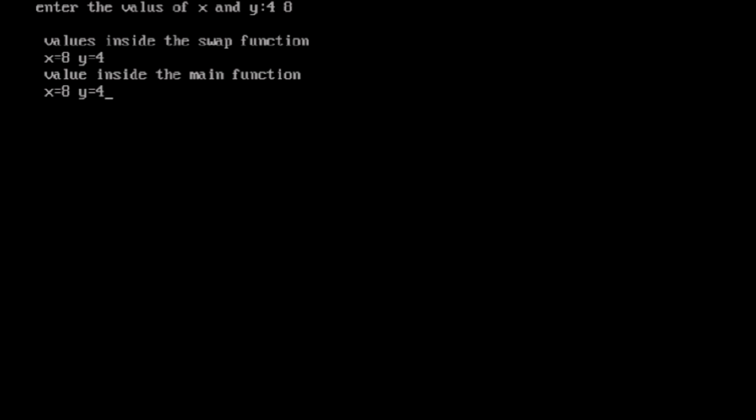In call by value we create a copy, or rather the method actually creates a copy, and in call by reference the address of that variable is passed. So the changes we make in the called function also affect the actual variable. Okay, so this is what call by value and call by reference are.